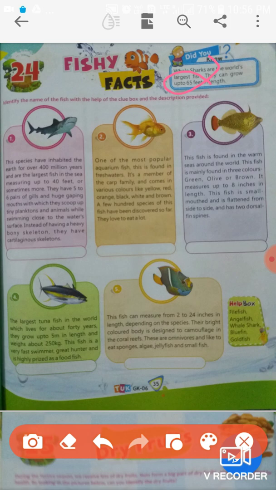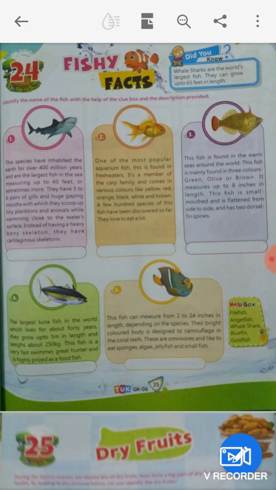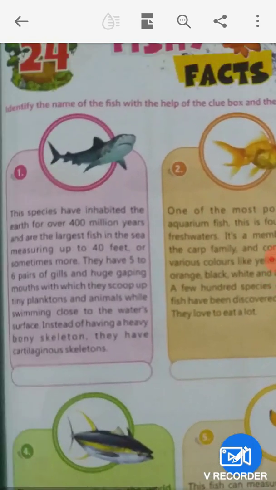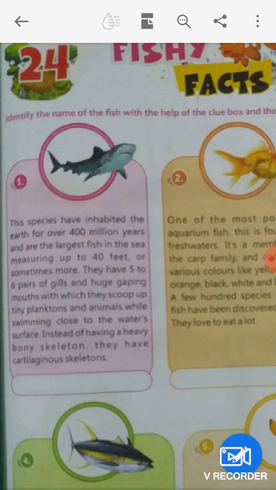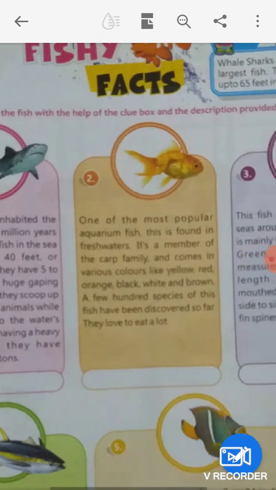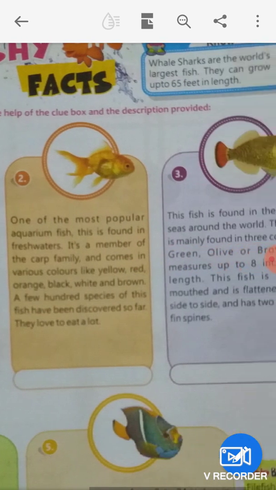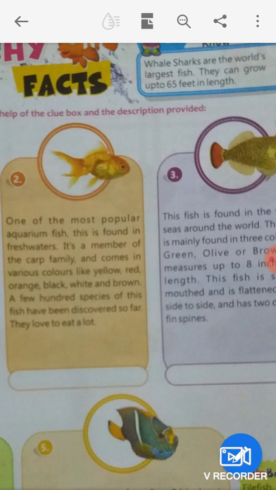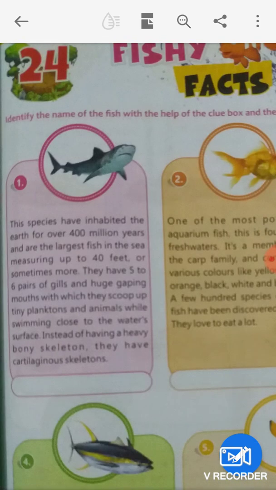So next thing is that identify the name of the fish with the help of the clue box and the description provided. Suppose first, this species have inhabited the earth for over 400 million years.